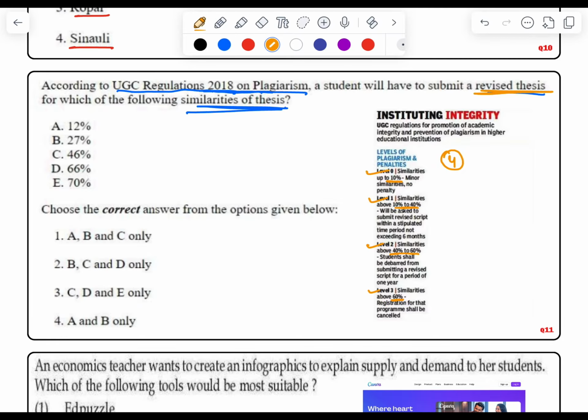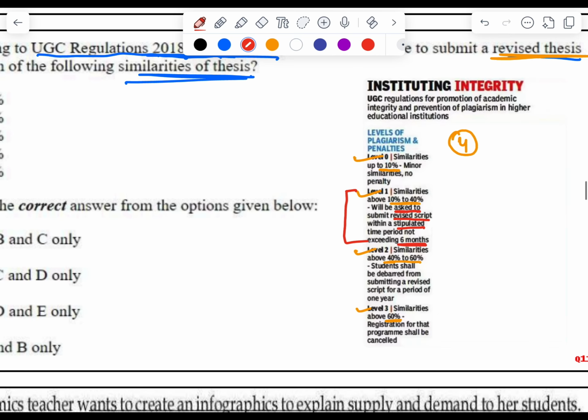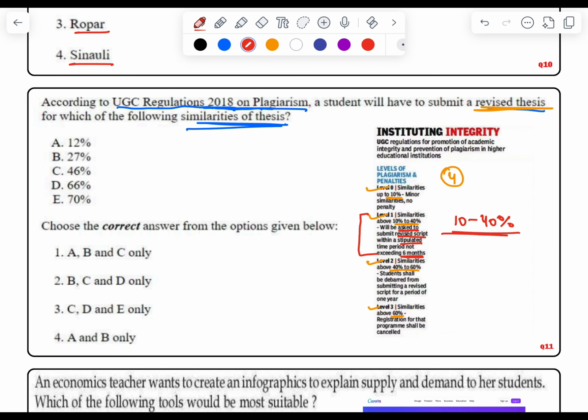So here, under level 1, a student will be asked to submit a revised script or thesis within a stipulated period not exceeding 6 months. So between 10 to 40% similarity or plagiarism, a student will have to submit a revised thesis.